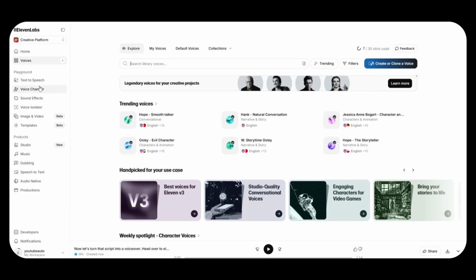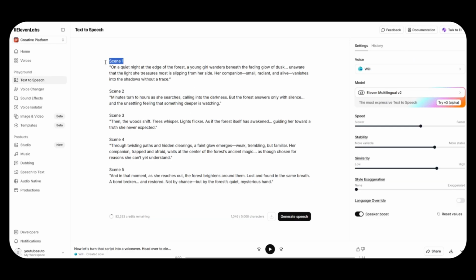Now let's turn that script into a voiceover. Head over to ElevenLabs.io and sign up if you haven't already. Once you're in, click on Text-to-Speech. Paste your script into the text box and clean up any scene labels or quotations where necessary.